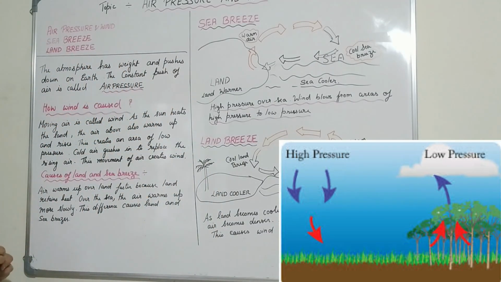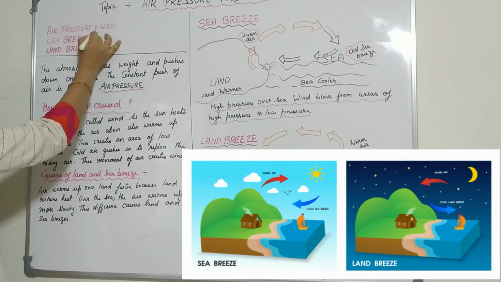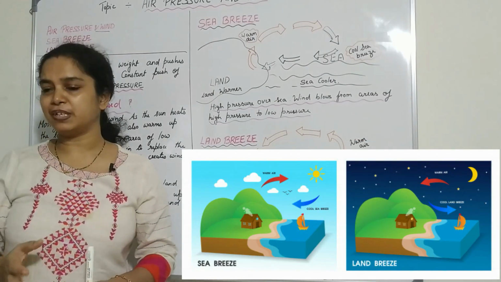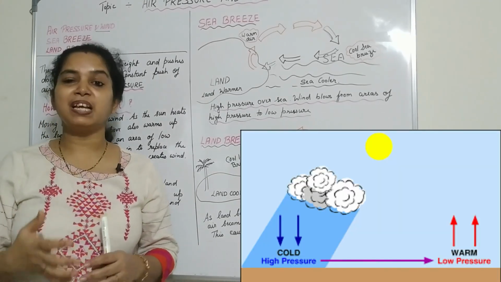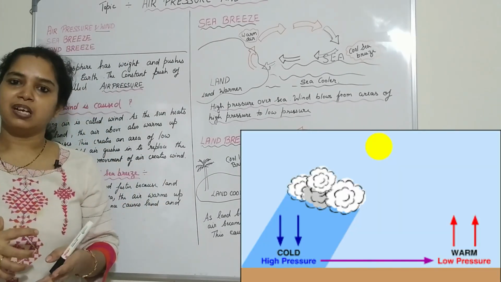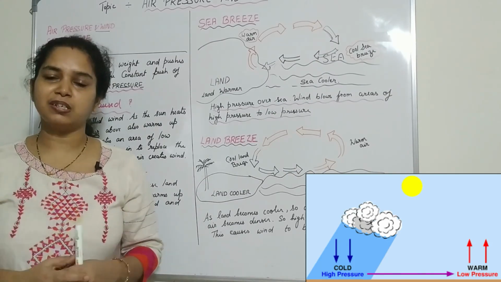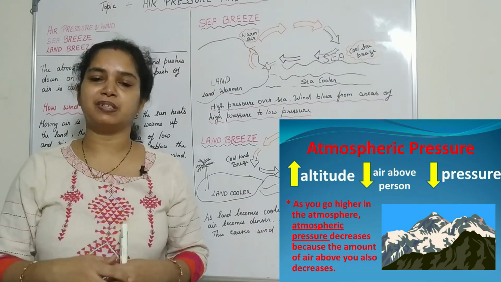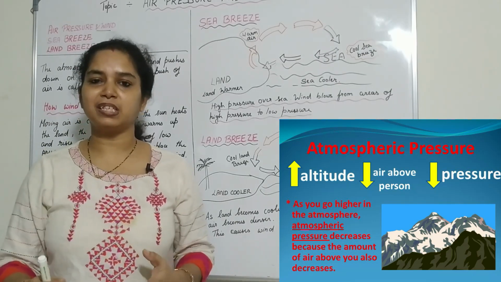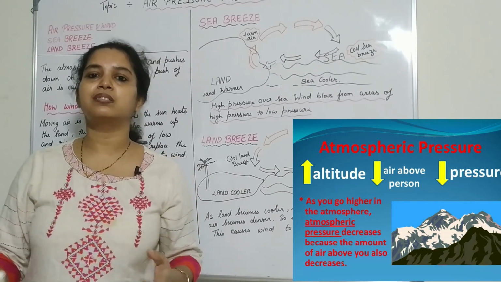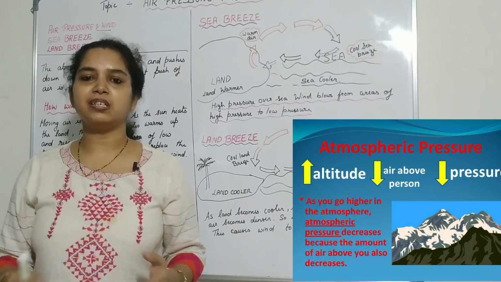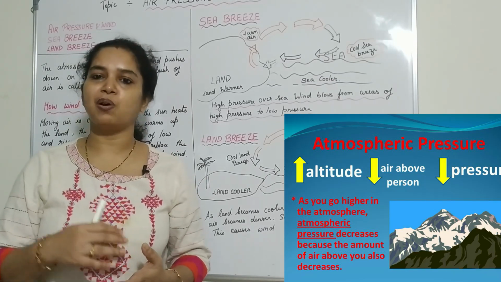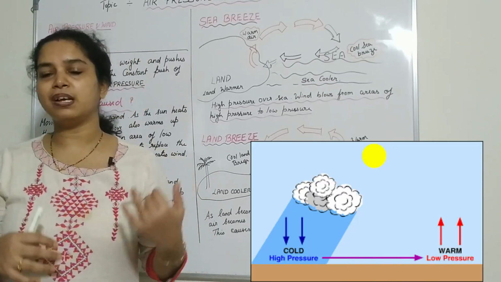In this chapter we are going to discuss air pressure and wind, the sea breeze and the land breeze. So what do you mean by air pressure? The atmosphere surrounds the earth and it exerts some pressure on the earth, and that is called air pressure. The atmosphere has some weight and it exerts pressure on the earth's surface, and this is called the air pressure.